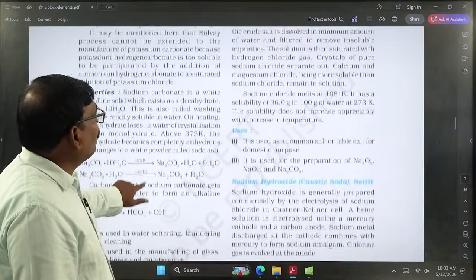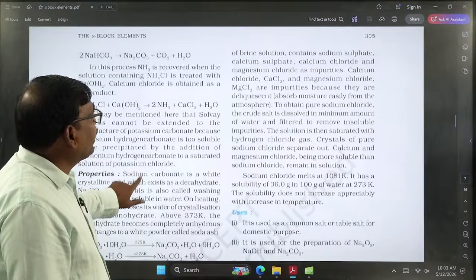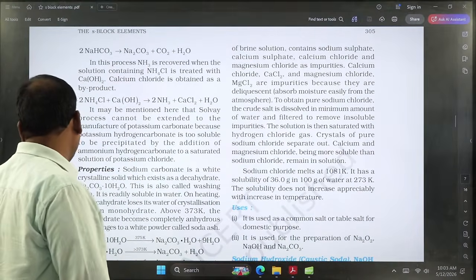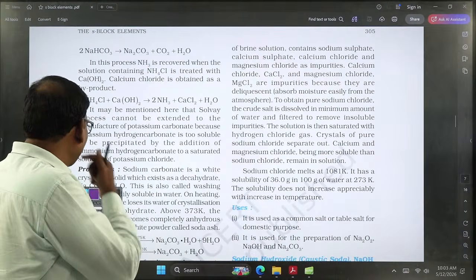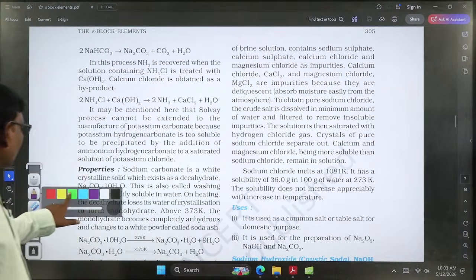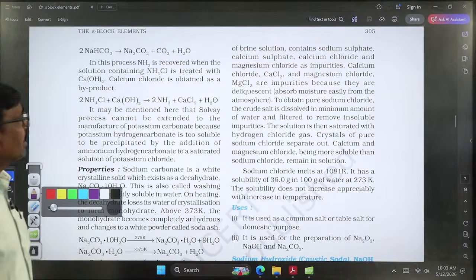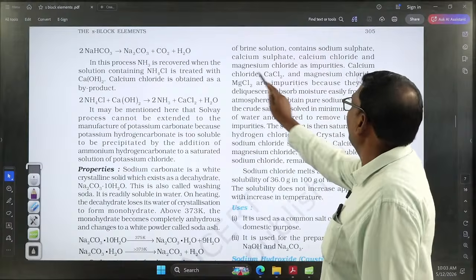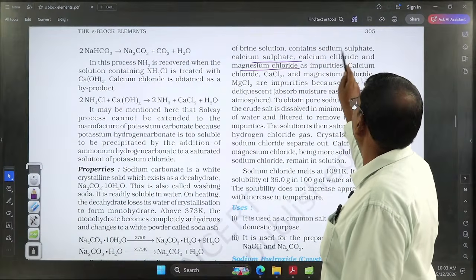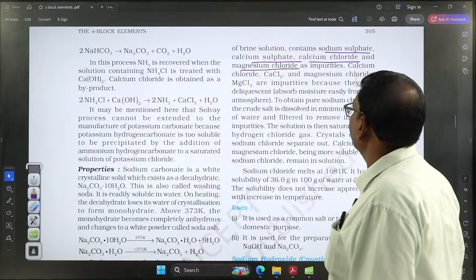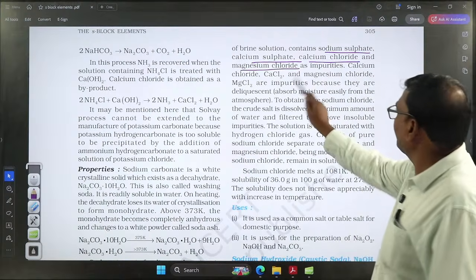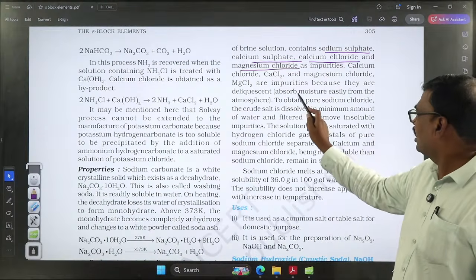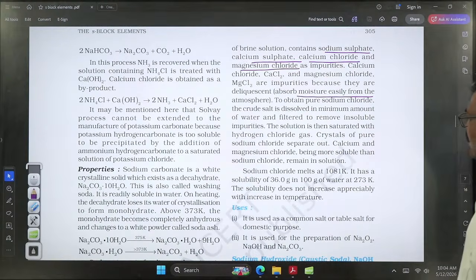And here one more important point is there. How can you remove the impurities that are present in the sodium chloride crystals? Here we can use the common ion effect. Actually sodium chloride contains impurities like calcium chloride, magnesium chloride, calcium sulfate, sodium sulfate, like that. All these are impurities. Calcium chloride and magnesium chloride impurities are deliquescent, that means they can absorb water from the atmosphere.